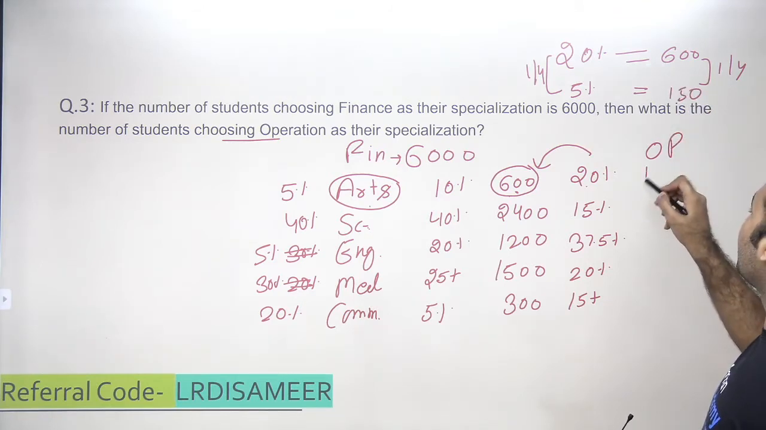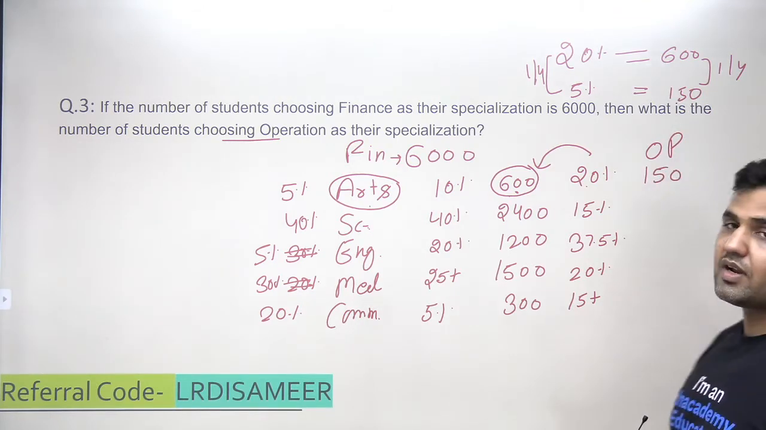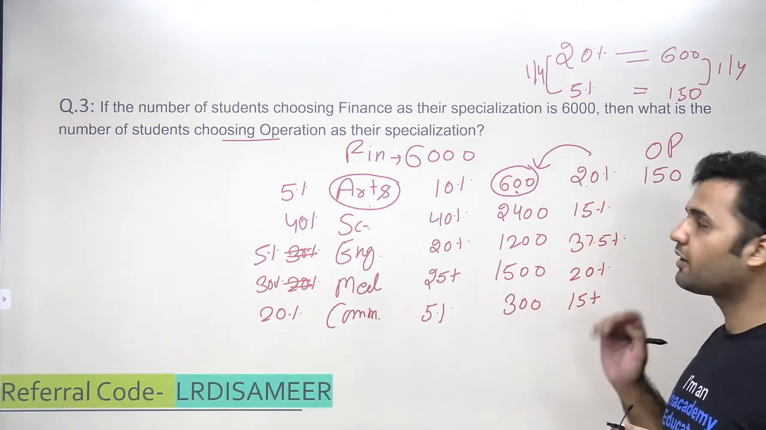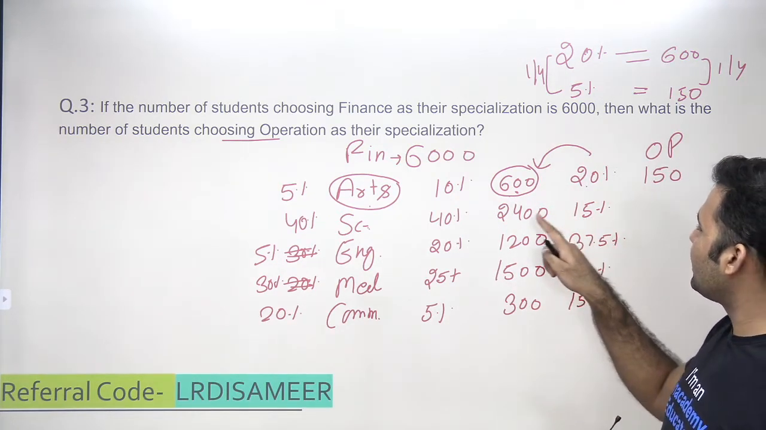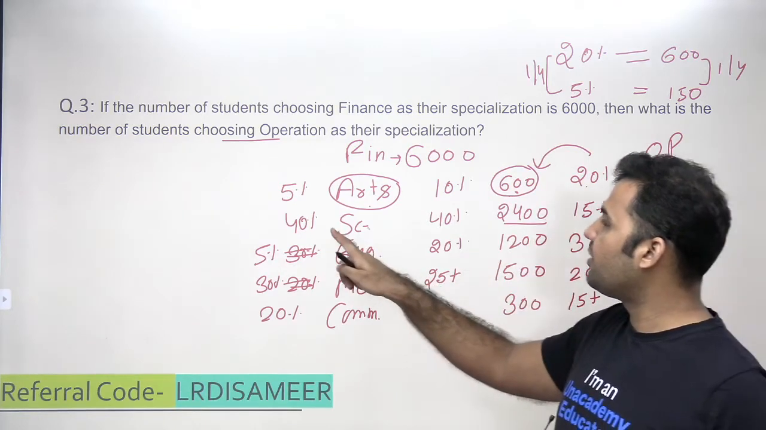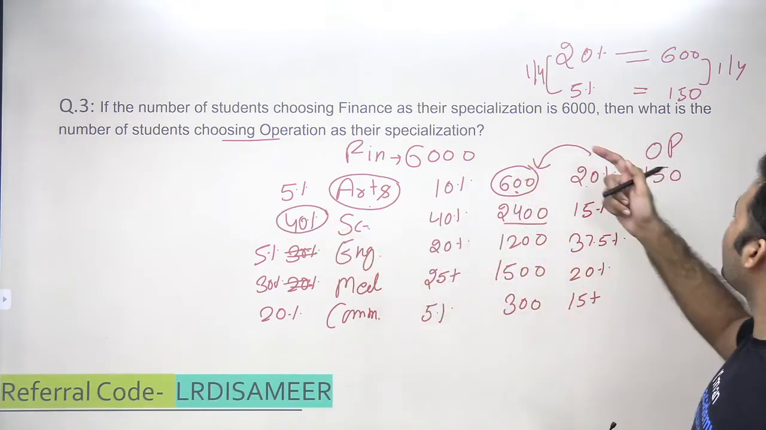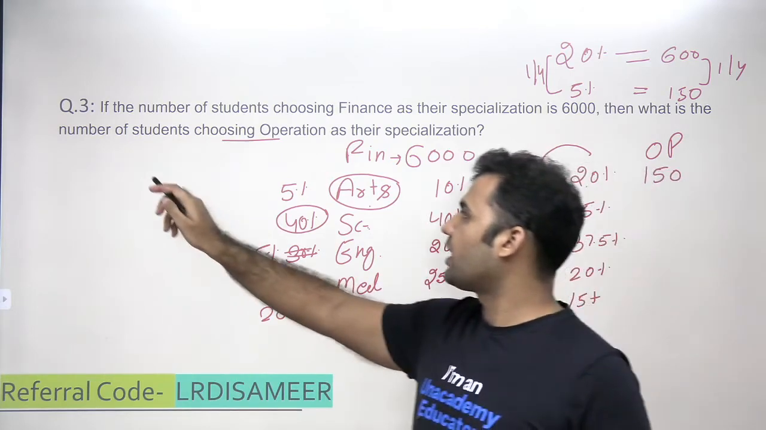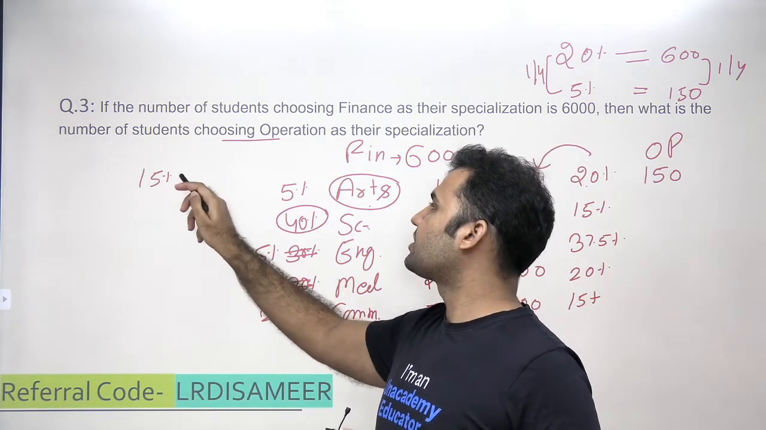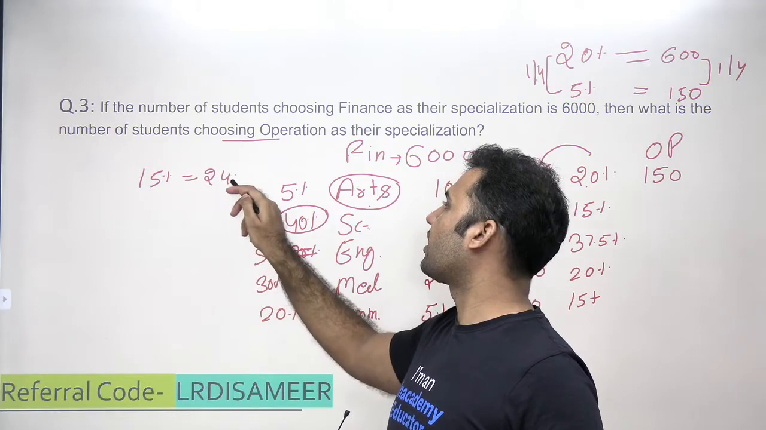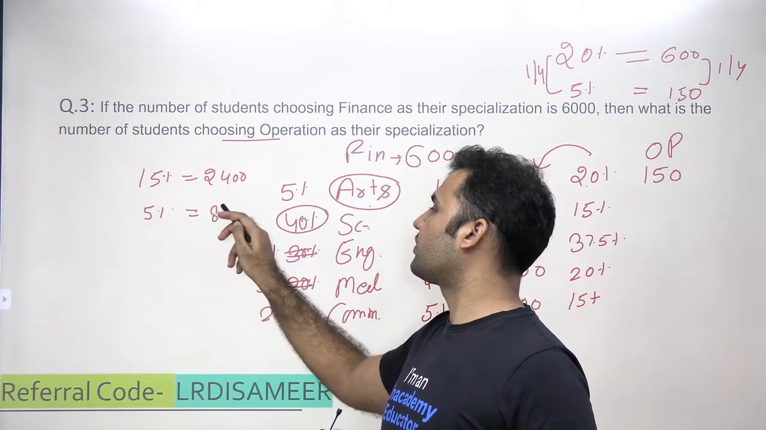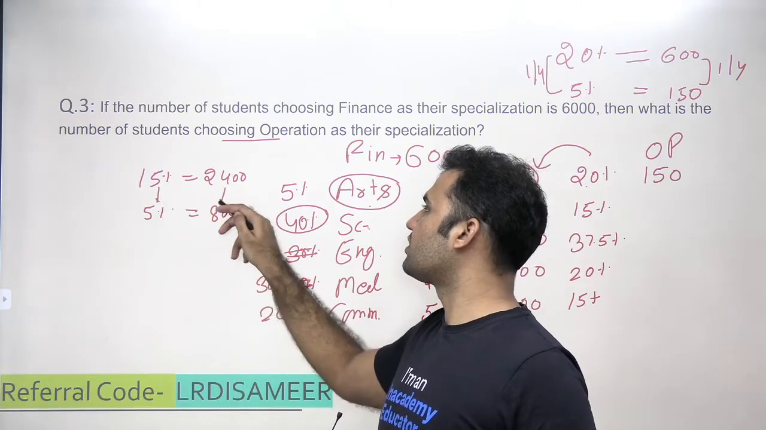So can I say from arts background there are 150 students choosing operation as their specialization? Yes, this is correct. Now 15% of something is 2400. I'm interested in 40%. If 15% is equal to 2400, then 5% will be equal to 800. It's quite easy, 1/3. So this will also be 1/3.